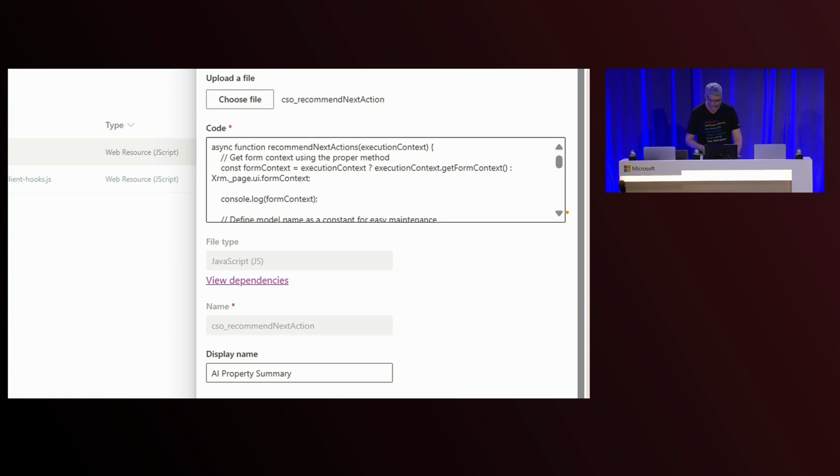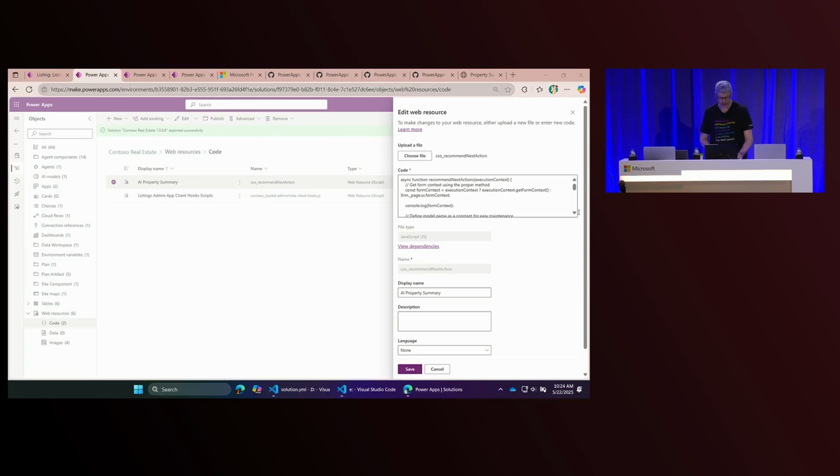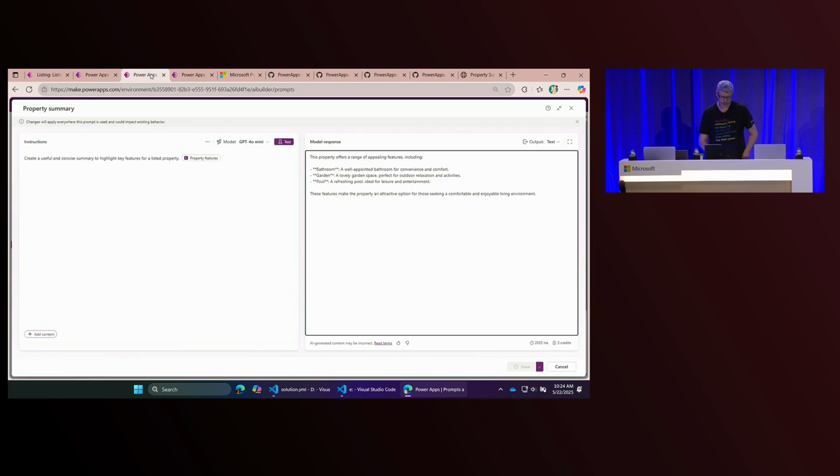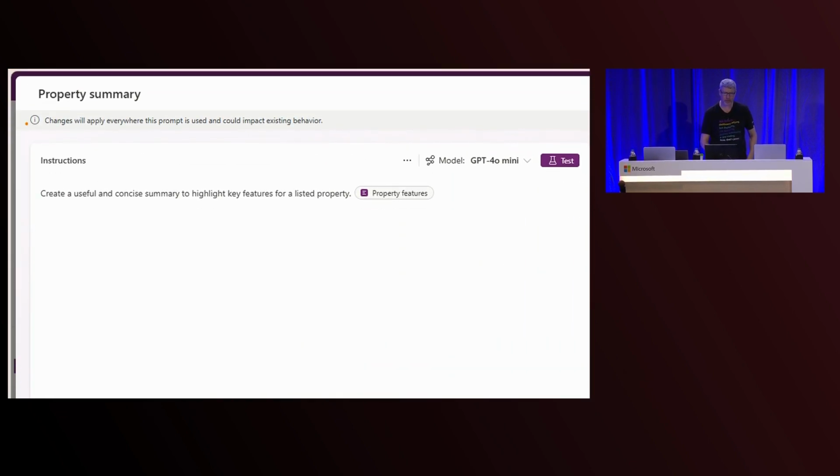So that's another level of code that we've got inside this. And if I jump one level down, I can open up a generative AI builder prompt. In this prompt, we're saying I want to create a useful, concise summary highlighting the features of this property. And that value came through from the information on that application.